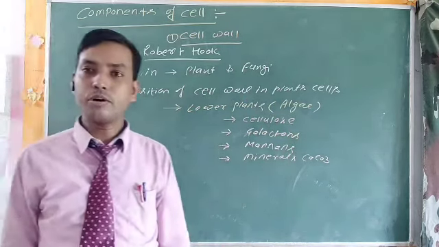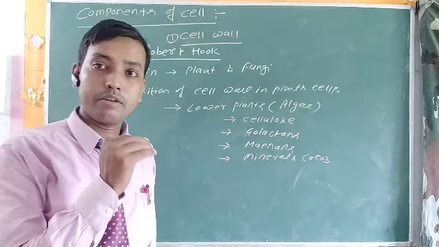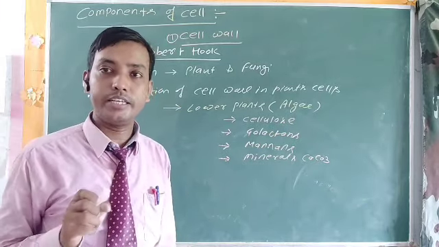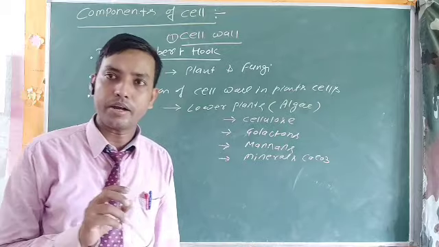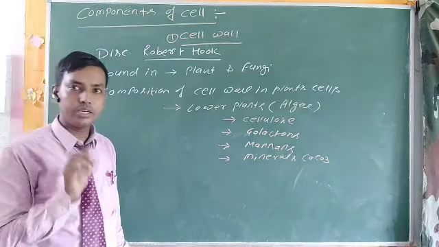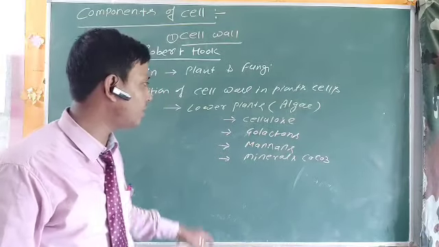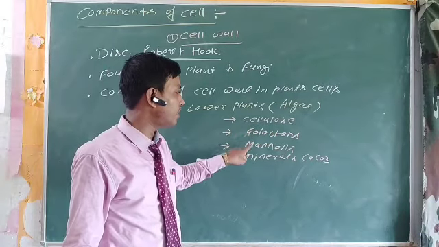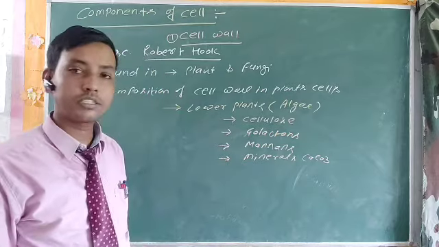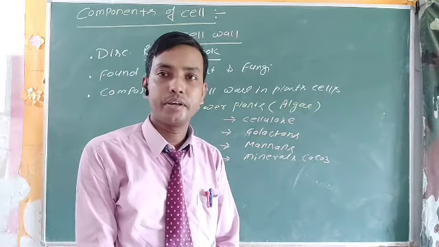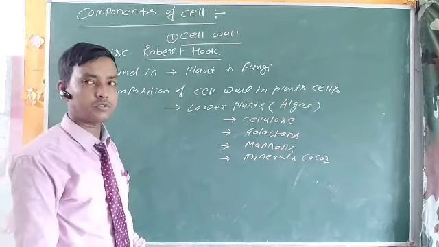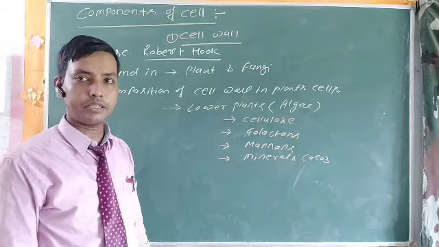These are the components of the lower plant cell wall, like algae. Algae is the group of the plant kingdom that has a cell wall but is at a very low level. So the algal cell wall consists of cellulose, galactans, mannans, and minerals. Galactans and mannans are polymers of carbohydrates, so don't be confused regarding galactans and mannans.